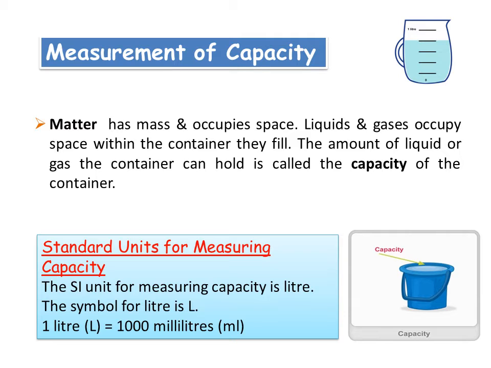For example, the capacity of the jug shown in the figure alongside is the maximum amount of water the jug can hold, whereas the volume of water in the jug is the space it occupies in the jug. What is the SI unit of measuring capacity? SI unit of measuring capacity is liter. The symbol for liter is L. Milliliter is the subunit of a liter. The symbol of milliliter is ml.